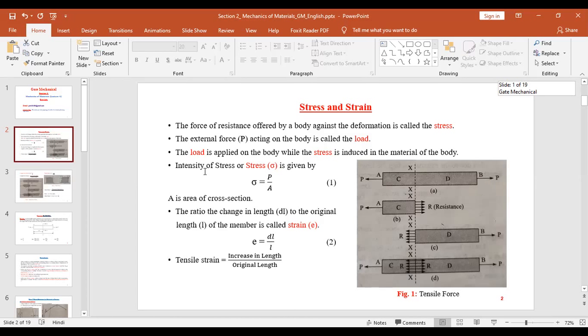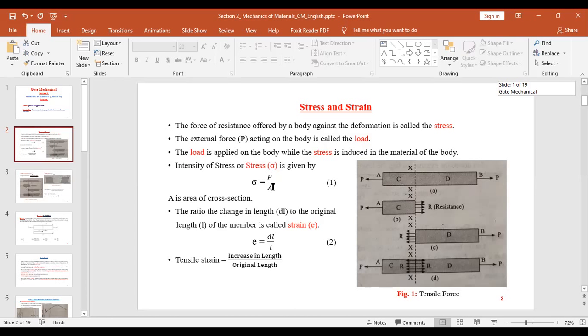Now, by definition, intensity of stress, or simply stress, sigma, is given by the applied load P upon the area of cross section. Okay. Now, when we apply load, stresses are induced, and at the same time, the body is under strain.